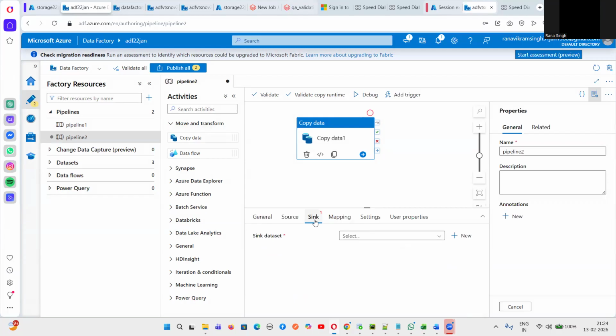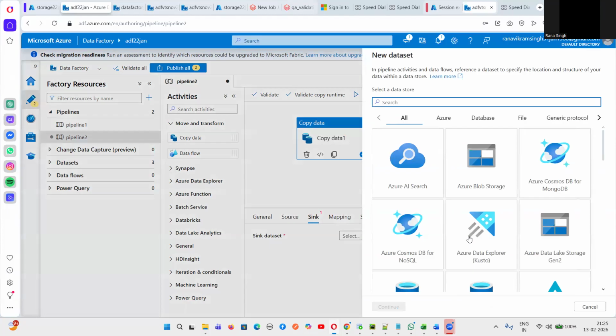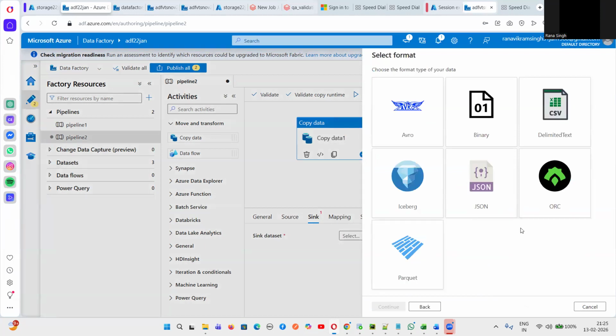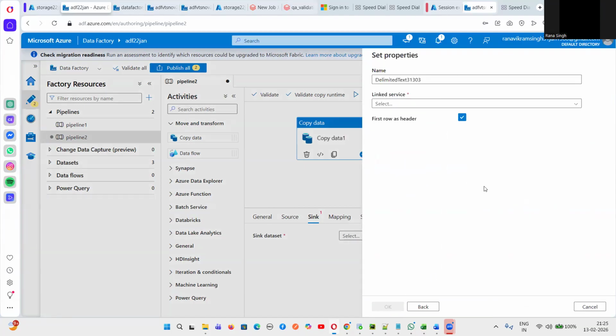Now what is the next step? For target, again we will create a data set. Again we will create a linked service, and we will specify the folder path, and then our target will be created. So let us do one by one. So go to this sink and just click on this new button, and then select your target. What is your target? As of now, you have taken the same Azure Data Lake Gen2, and then I'm clicking on this continue button, and the file format is CSV. Click on this continue button, and then create a linked service.